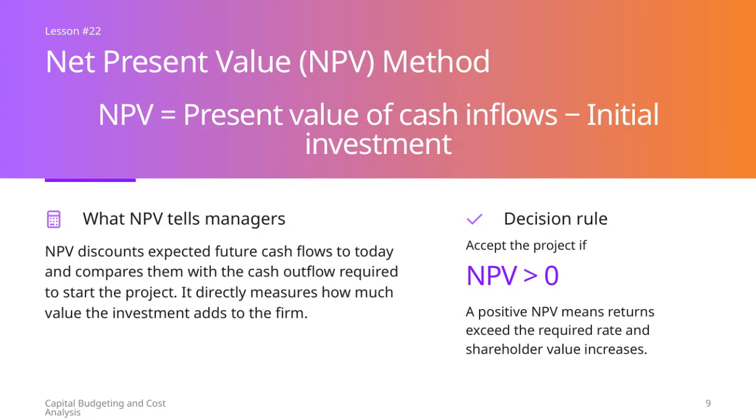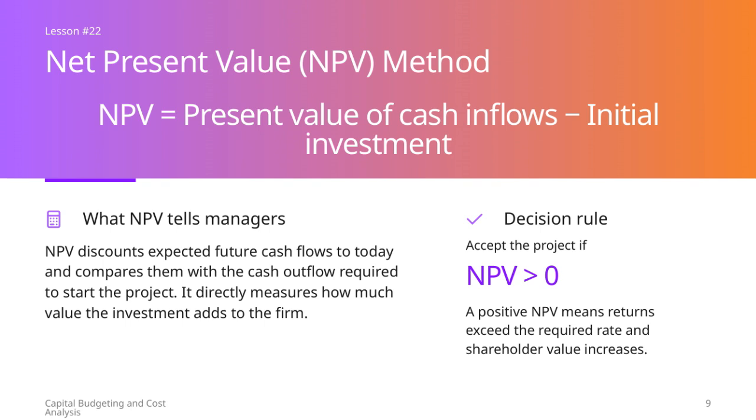Now, let's focus on Lesson 22, which covers the net present value, or NPV, method. NPV is calculated by taking the present value of all expected future cash inflows from the project and subtracting the initial investment required to start it. Essentially, NPV tells managers how much value a project adds to the firm by discounting future cash flows back to today's dollars and comparing them to the initial cost.